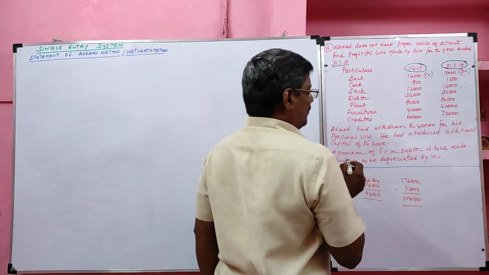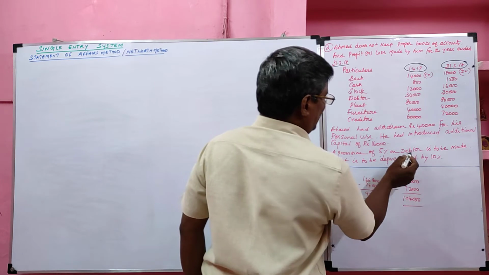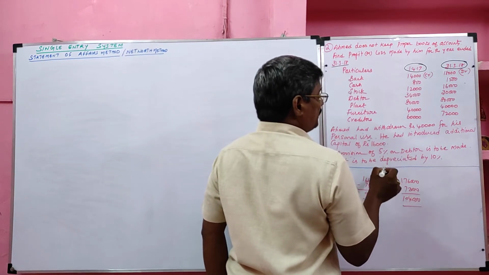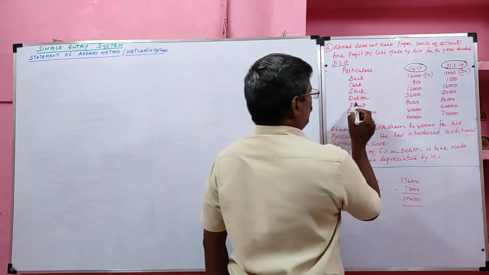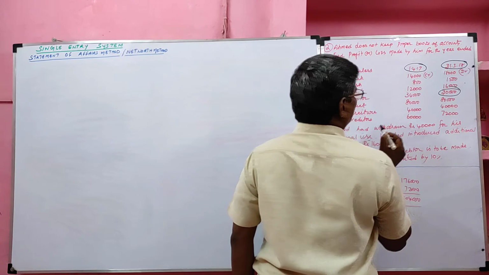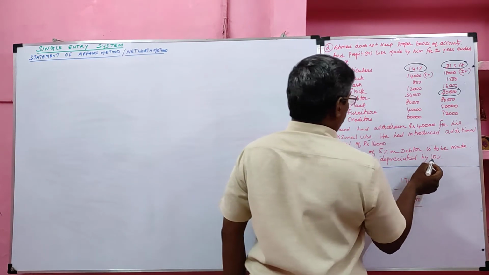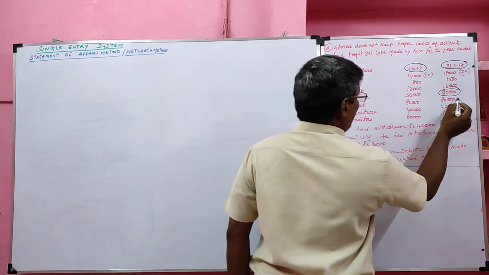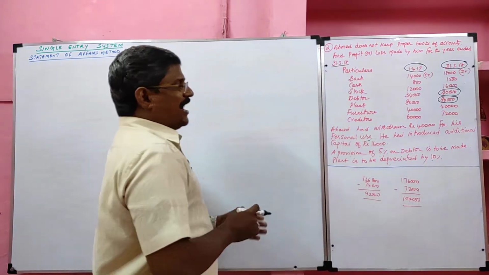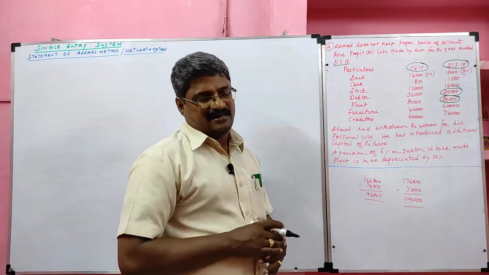Then the problem is given with some adjustments. A provision of 5% on debtor is to be made. So we have to create a provision for doubtful debts on the closing debtor. Then plant is to be depreciated by 10%. We have to provide depreciation on the closing balance of plant. These adjustments should be recorded in the closing statement of affairs.